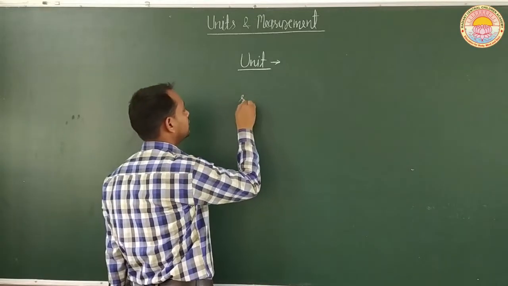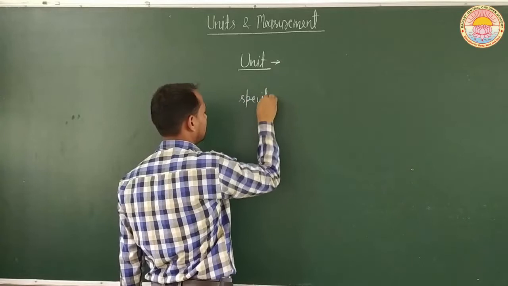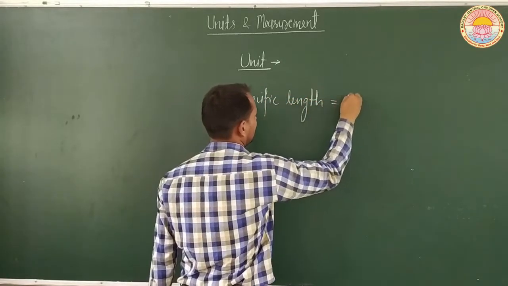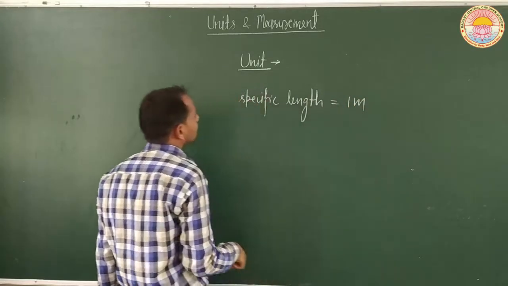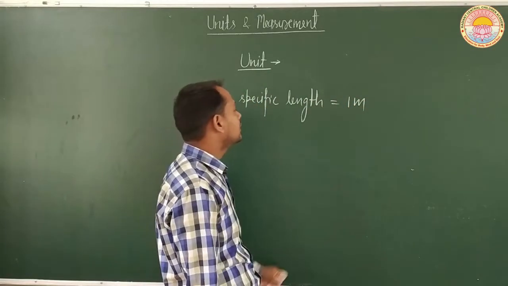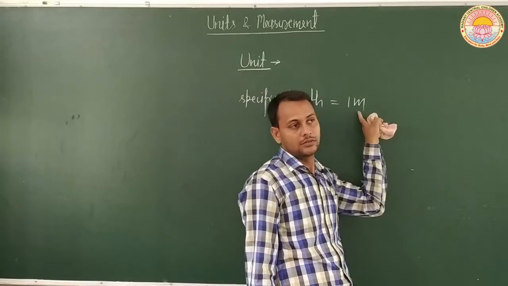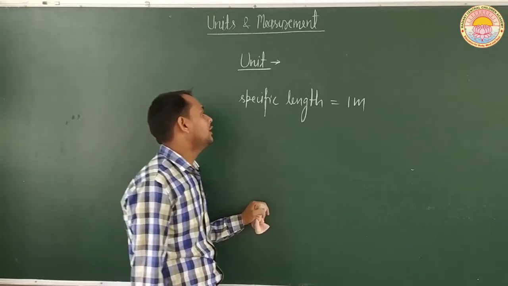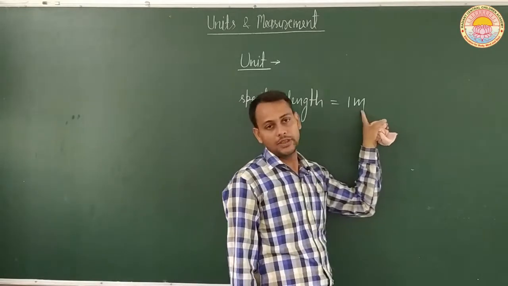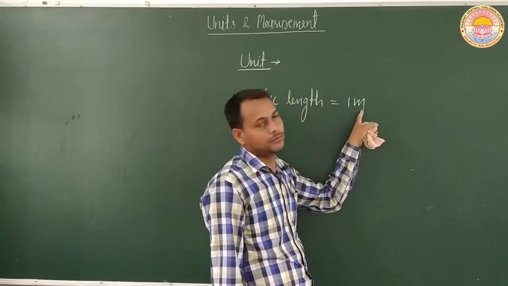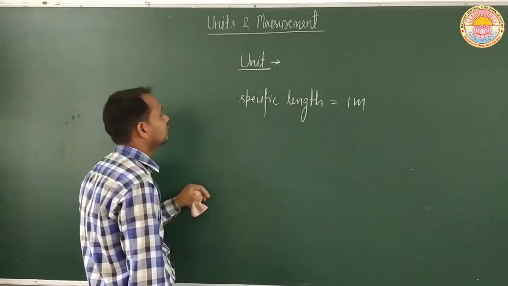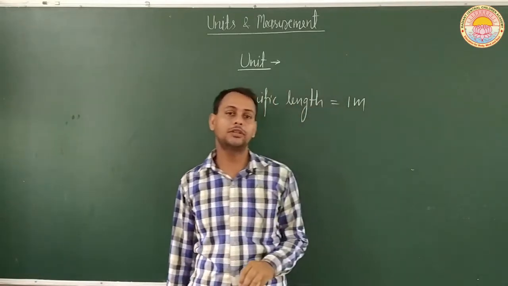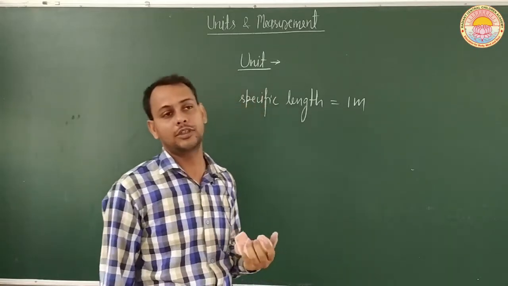that is a specific length, 1 meter. So if we consider a specific standard length of 1 meter, then any other length will be in terms of either a multiple of this length or a fraction of this length.